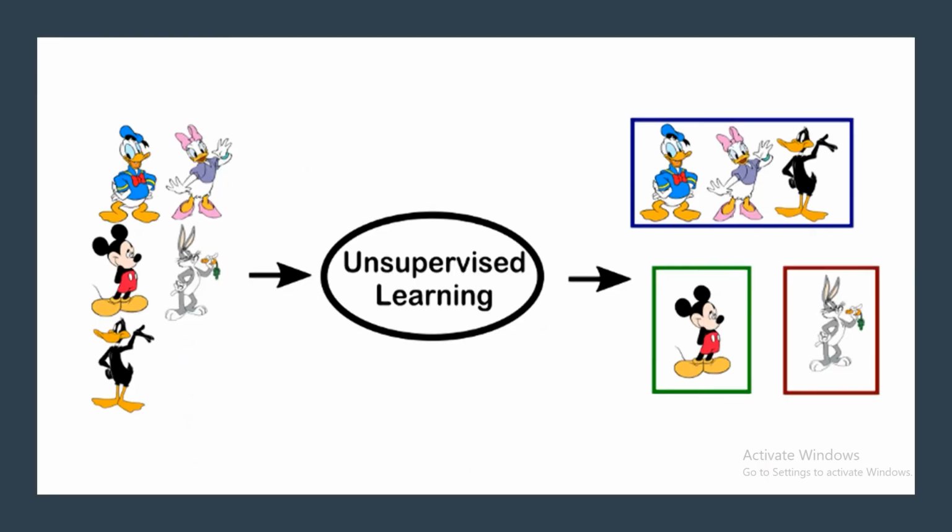Now in the case of unsupervised learning, you can see that there are no annotations, and labeled data will not be there. Simply input data is given, and it has to classify that into different categories. It has classified into 3 different categories based on the facial features: category 1 Donald, category 2 Mickey, and category 3 Tom. Like this it will identify based on the features.